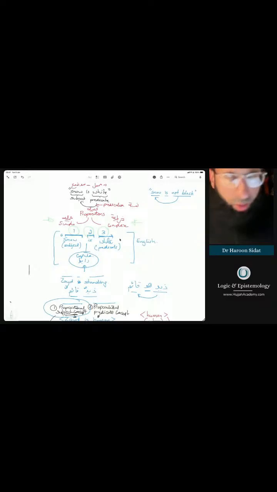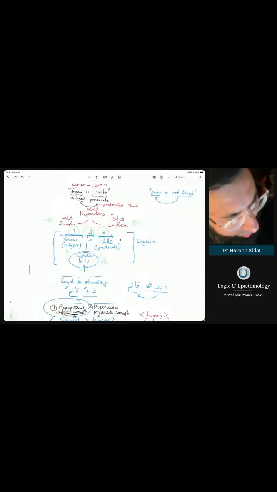So snow is white: snow is the subject, white is the predicate, and the copula, the rabit, is here. So what does a copula actually do? The copula signifies a predicative relationship. It's signifying a relationship between the subject and the predicate. And we usually call this predication. We call this predication, my beloved friend. That's what we call it.